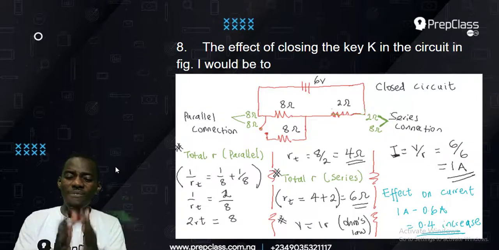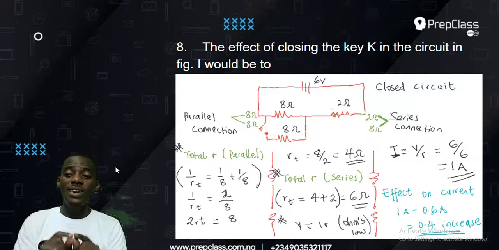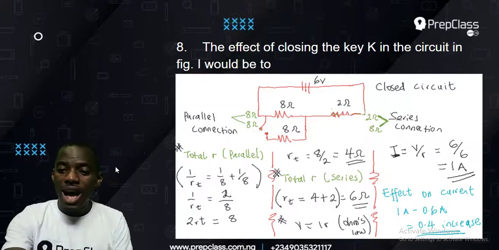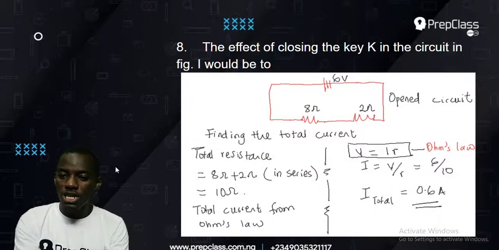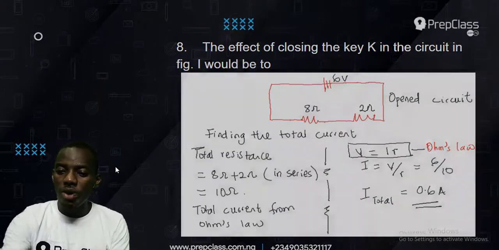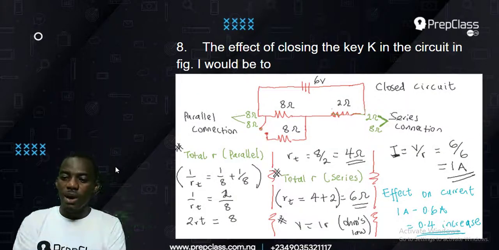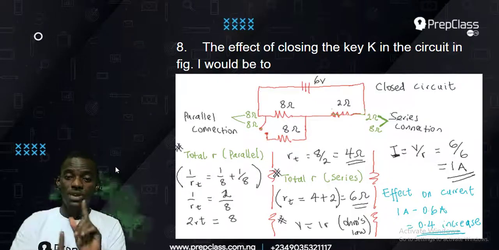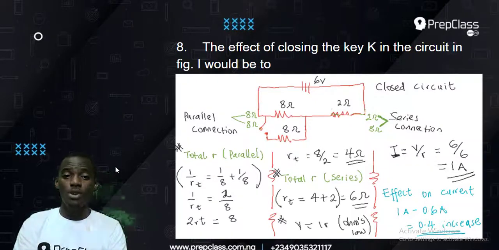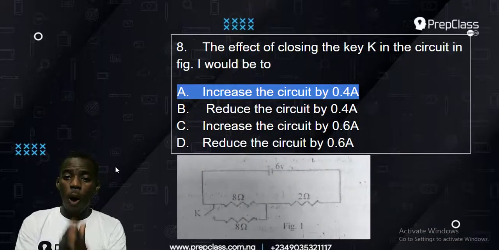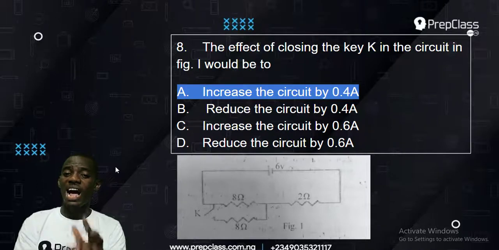Now to find the effect on current, which is what the question is asking, you are supposed to take the answer of the current for the closed and the answer of the current for the open, and subtract, find the difference, and that will give you 0.4 increase. It will increase by 0.4. So the answer to that simple question is therefore option A, increase the current by 0.4. Don't forget how I solved it.